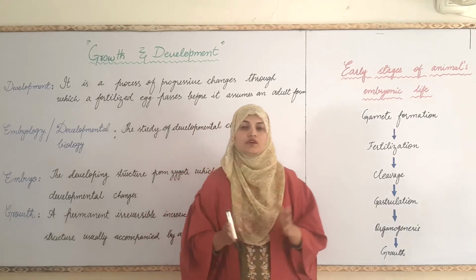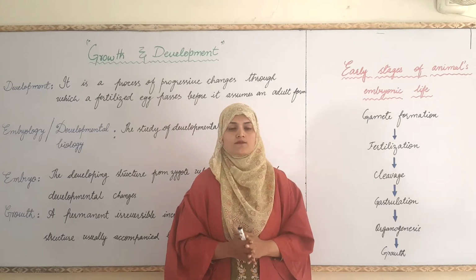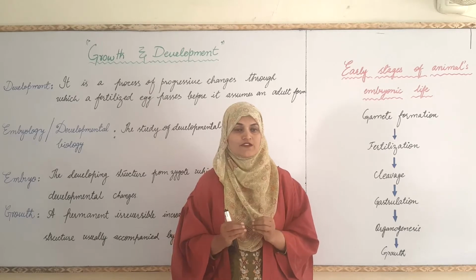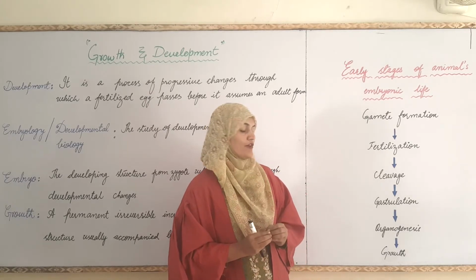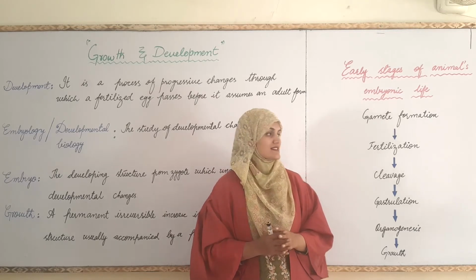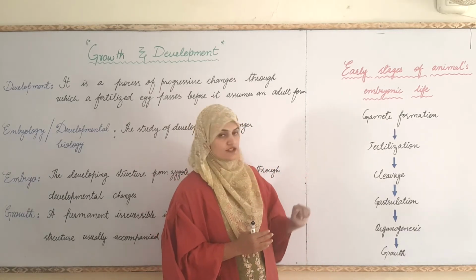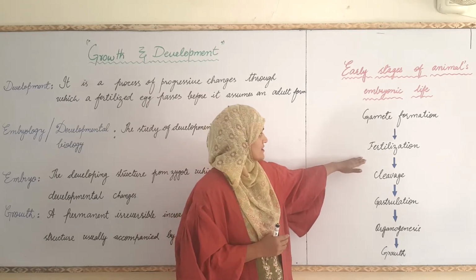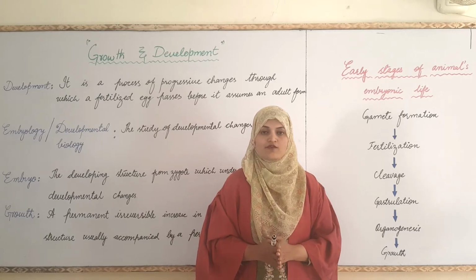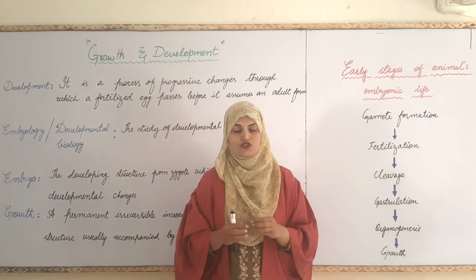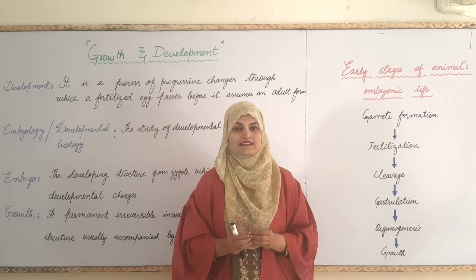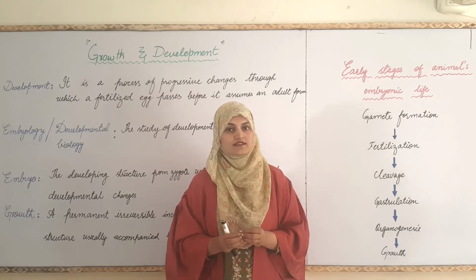When these two gametes are formed, they fuse with each other, in the result of which a single diploid cell is formed, which is termed as zygote, and the process is termed as fertilization. Fertilization is the process in which ova and sperm fuse with each other, in the result of which a single diploid cell is formed, which is termed as zygote.